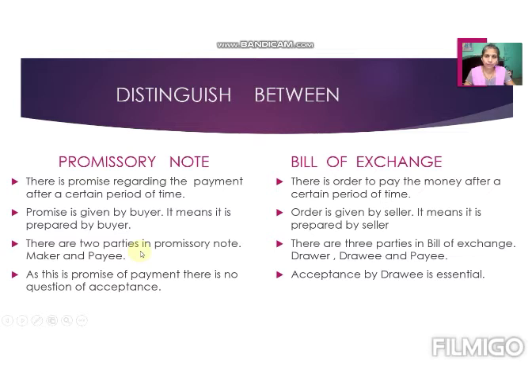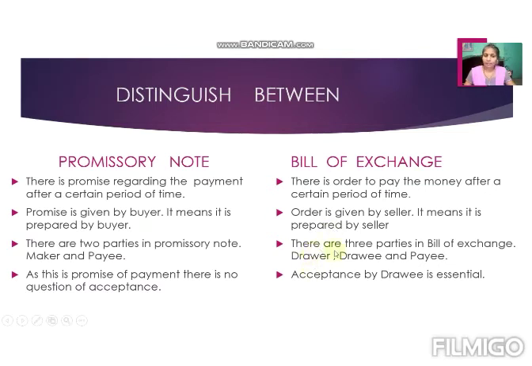Then in a promissory note there are two parties, maker and payee. The maker is the person who prepares the promissory note, naturally the buyer. And the payee is the person who receives the payment, meaning the seller, or if he transfers it to any other person, then that particular person.